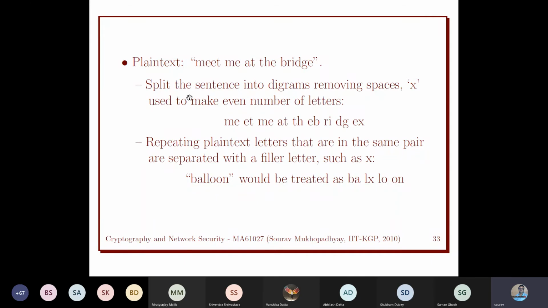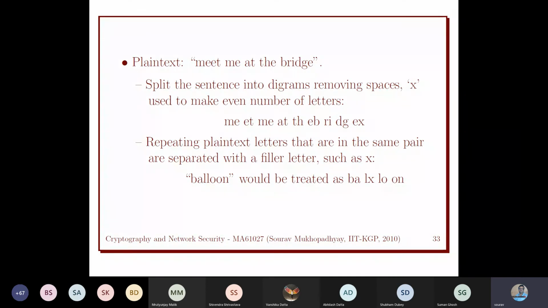We split the sentence into digrams: ME, ET, ME, AT, TH, EB, RI, DG, and then we have an E over here. So we take a dummy character, X. We put EX over here as the last one, because the last one has only a single alphabet. So you put a dummy to make it a digram of two alphabets.